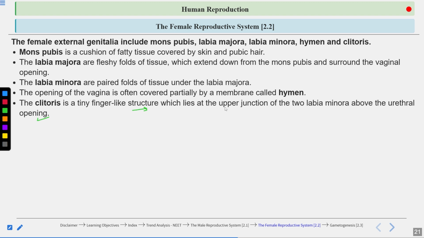It is present at the upper junction of the two labia minora, just above the urethral opening.